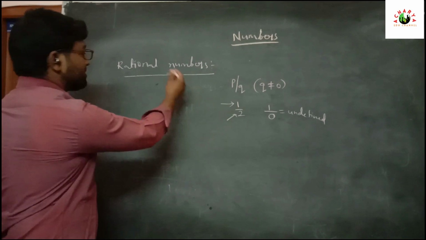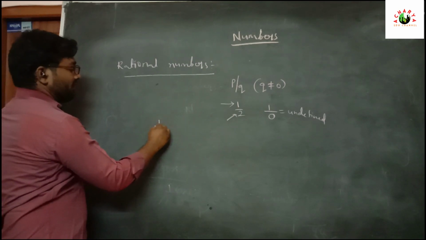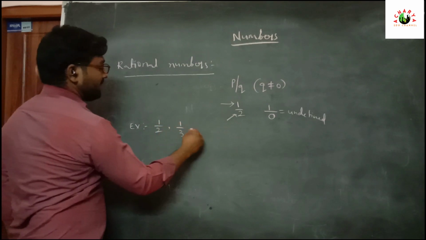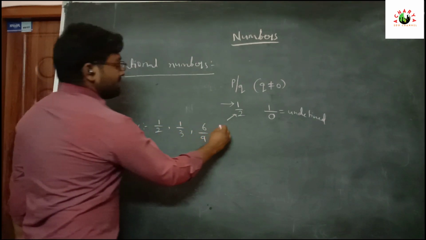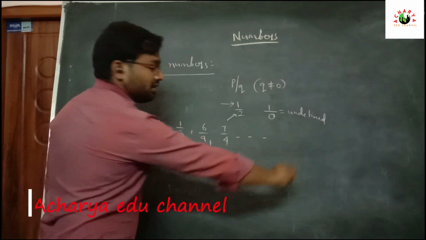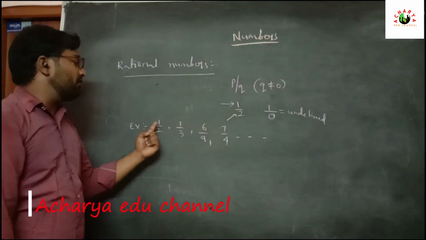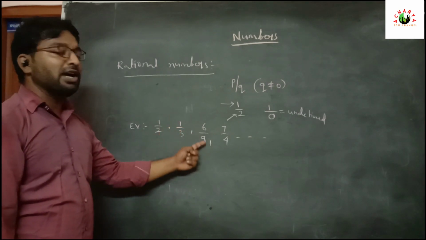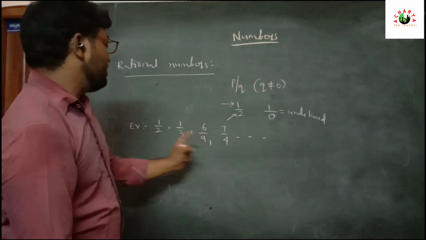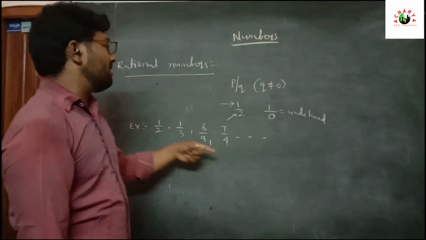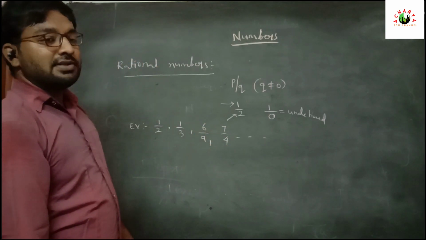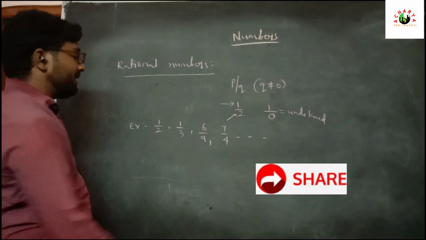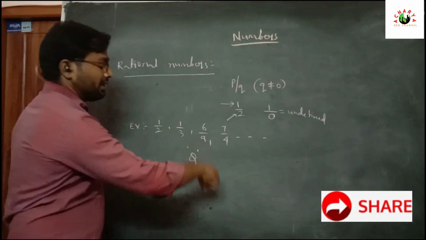Let us take examples of rational numbers. Here 1 by 2, 1 by 3, 6 by 9, 7 by 4, and so on. These all are in the form of p by q. These are all examples of rational numbers. Next, rational numbers are represented by capital Q.